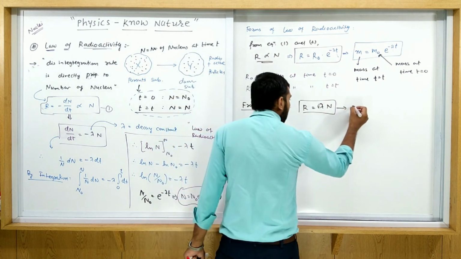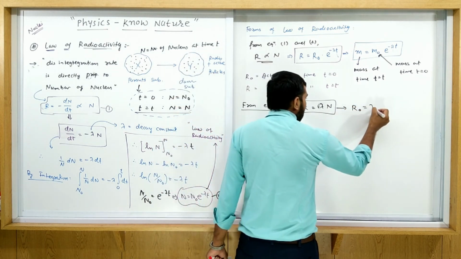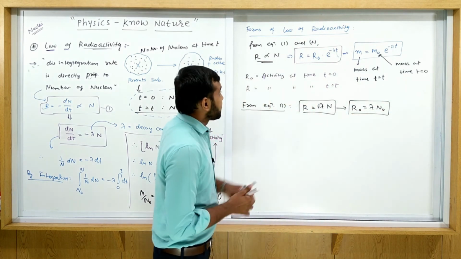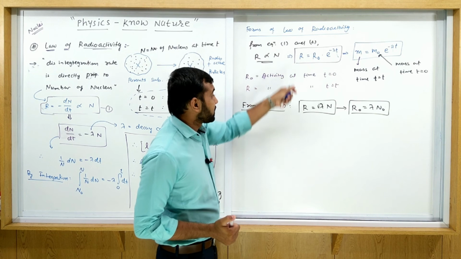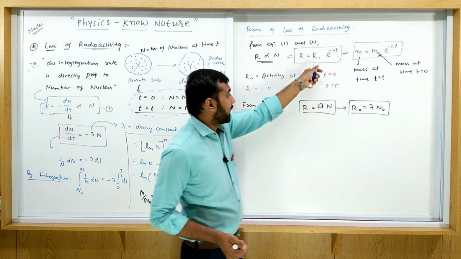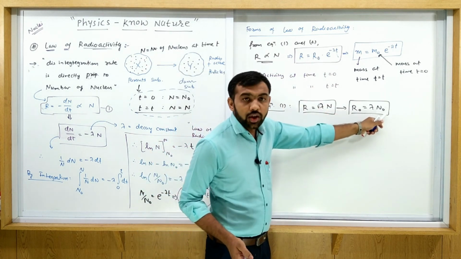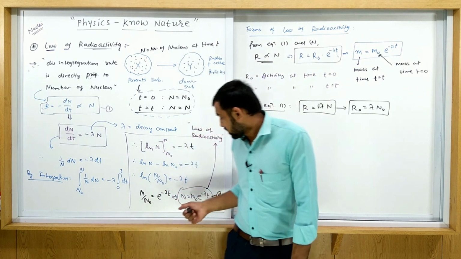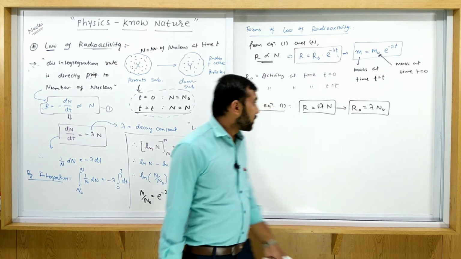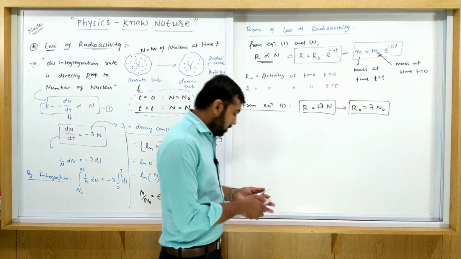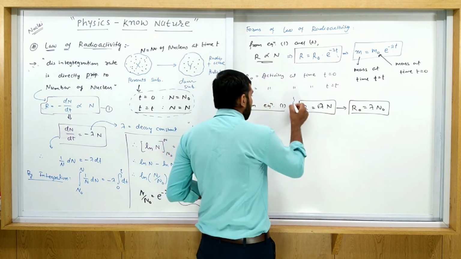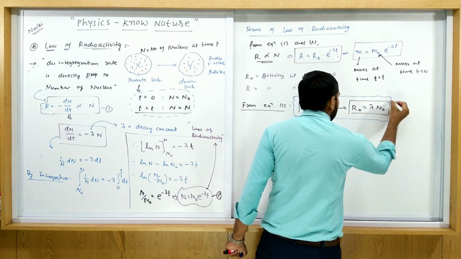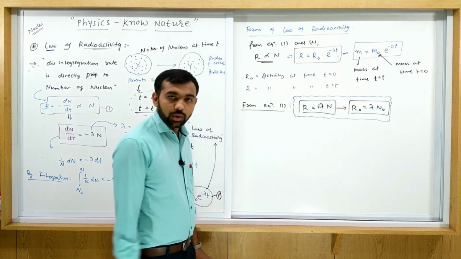And simply R0 is equal to lambda into N0. In this equation, R is equal to lambda into N, and R0 is equal to lambda into N0. You put both values here and you get exactly the same equation as equation number 2. So this is a helpful equation. All of you note this equation in the margin of the page. This is quite a helpful equation.